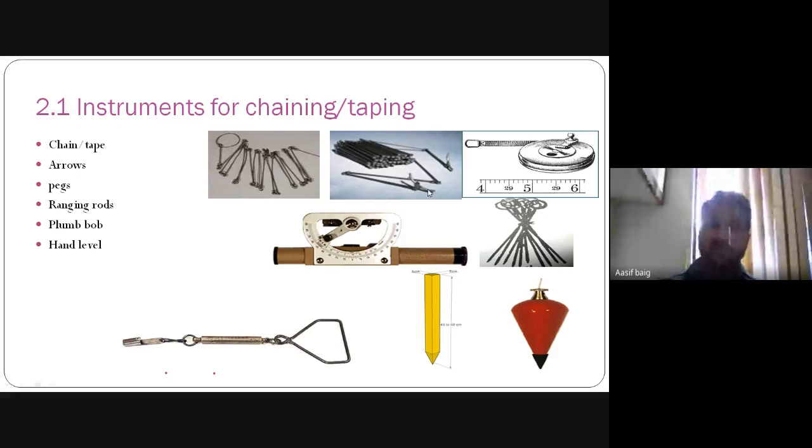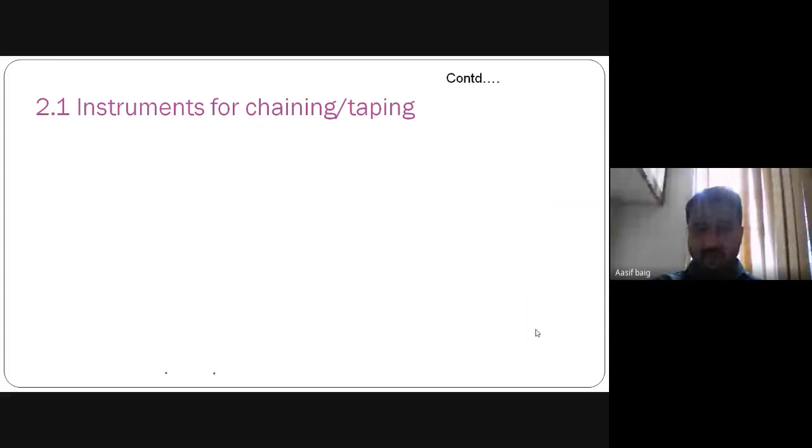In the figure you can see the chain, this is the metallic chain, and this figure is for the tape. This figure is for the pegs. This is the peg, this one is the arrow, and this one is the plumb bob.